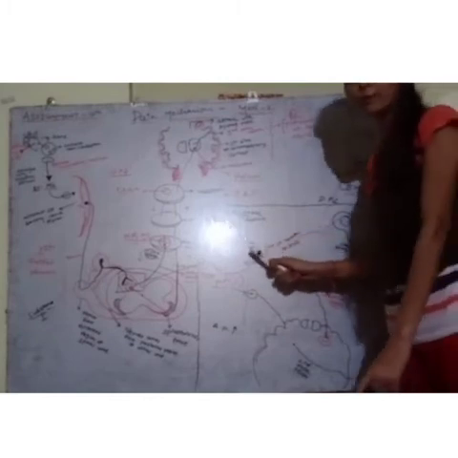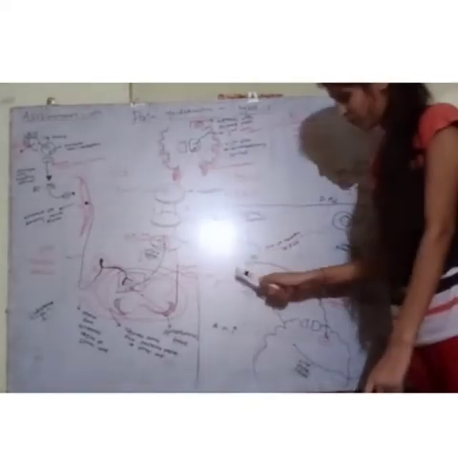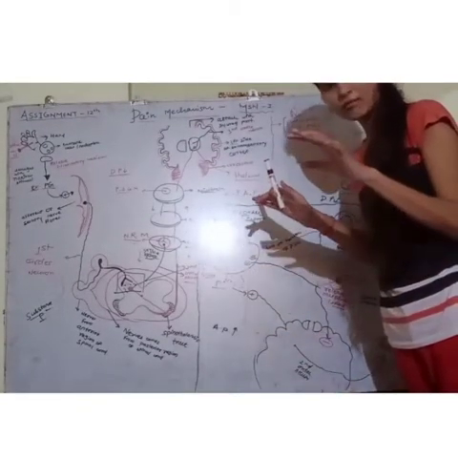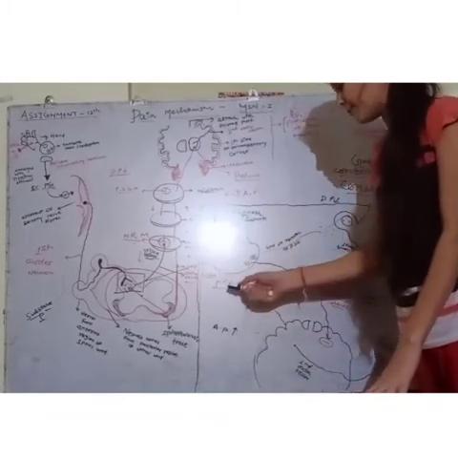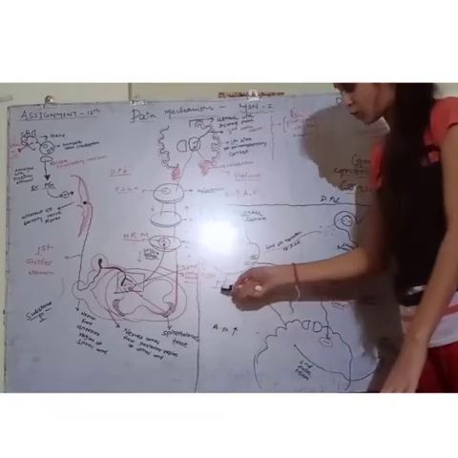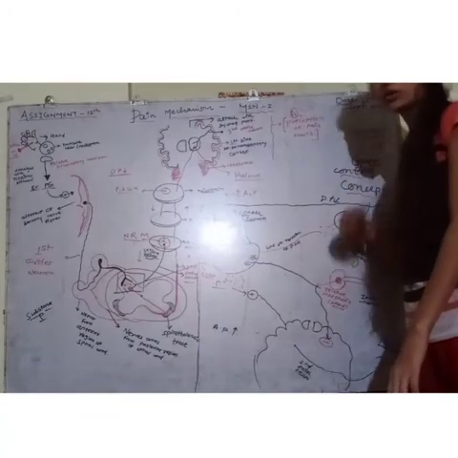After binding, it will inhibit the release of substance P. If substance P release is inhibited, then what will happen? There is no synapse between the first order neuron and the second order neuron, and there is no transmission of the impulses from the first order neuron to the second order neuron or from the second order neuron to the brain.